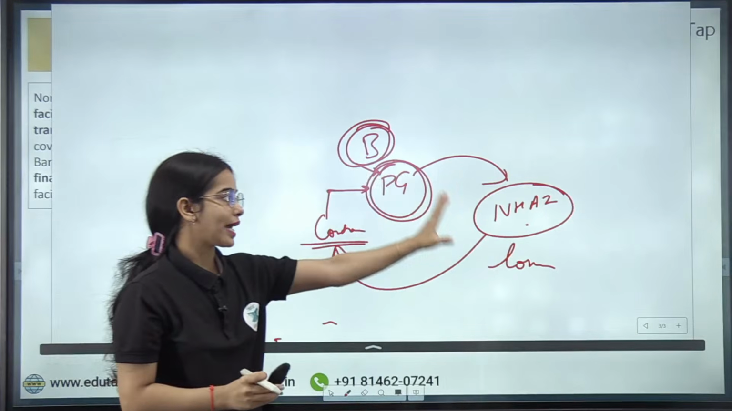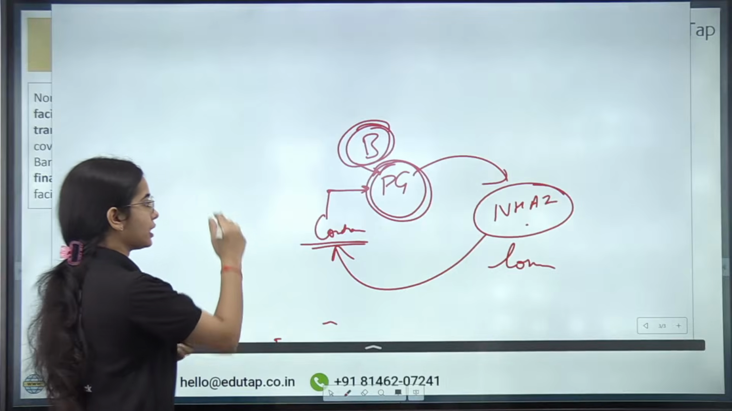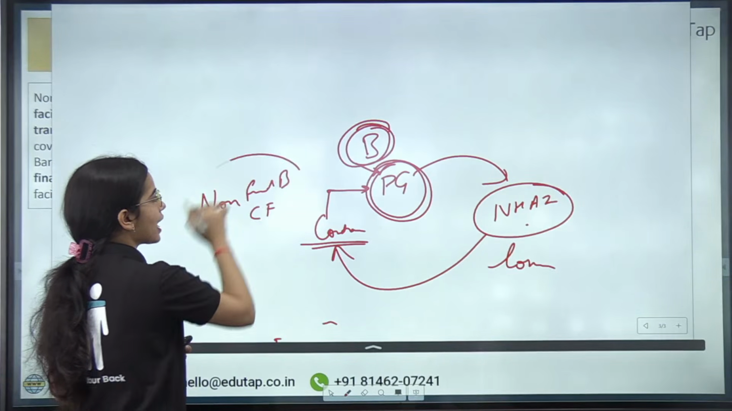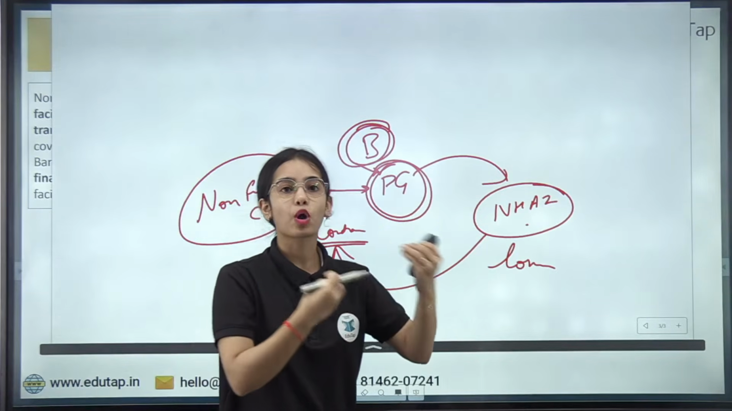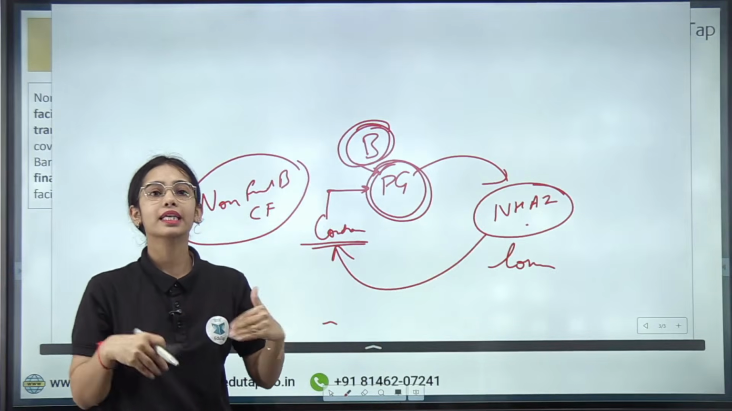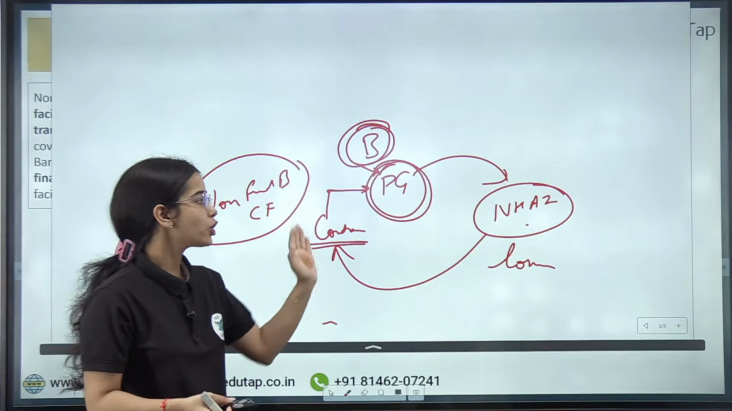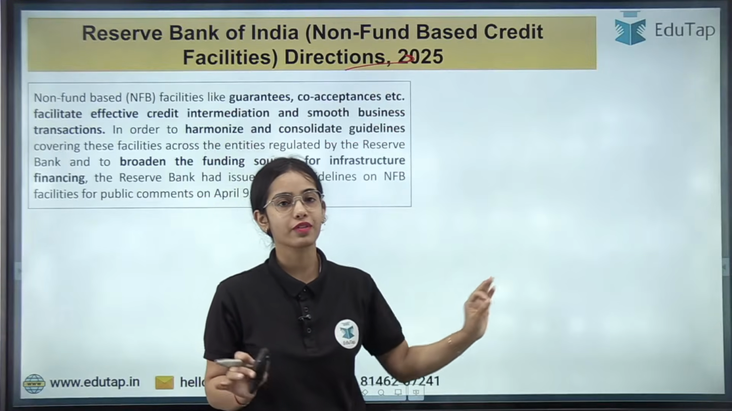So this is the kind of guarantee. You can understand that guarantees are a non-fund based credit facility, as the bank has not given the money directly. The bank is just promising and providing the performance guarantee on behalf of the contractor, that if the contractor defaults, if the contractor is not able to perform, then the bank will have to cover the losses for the National Highway Authority of India.